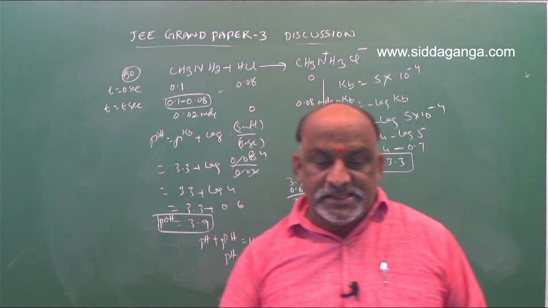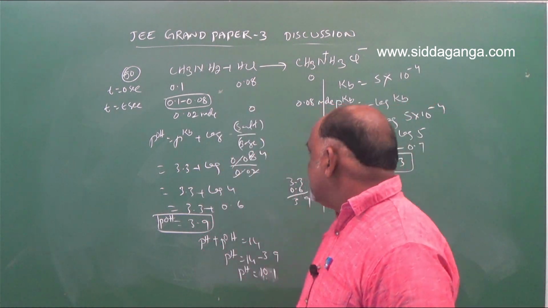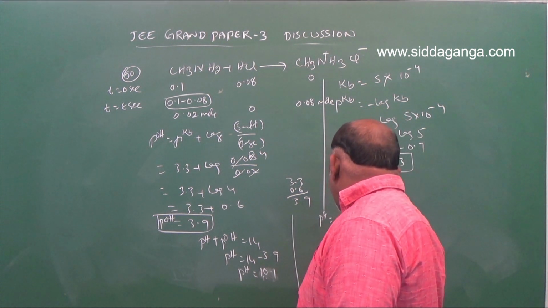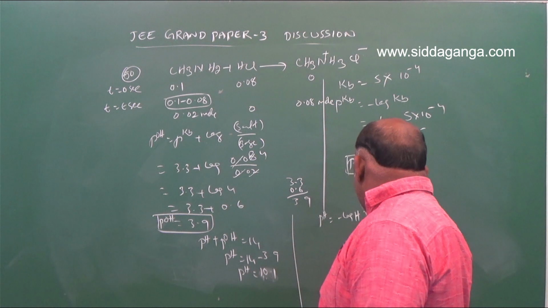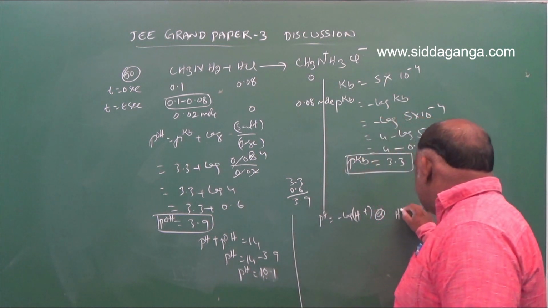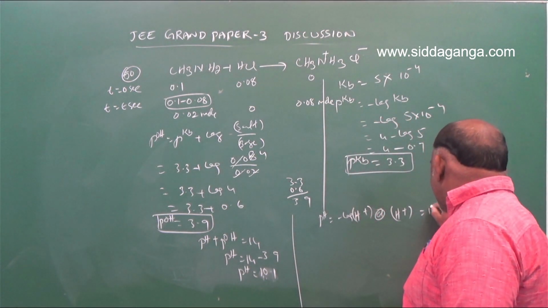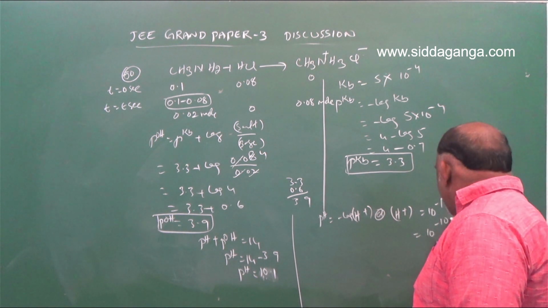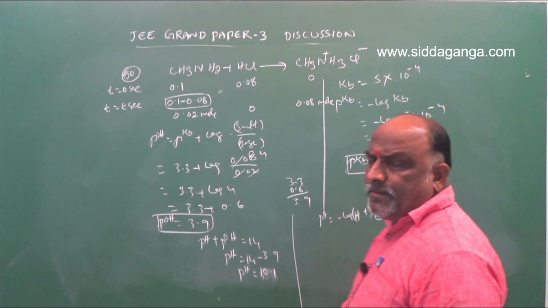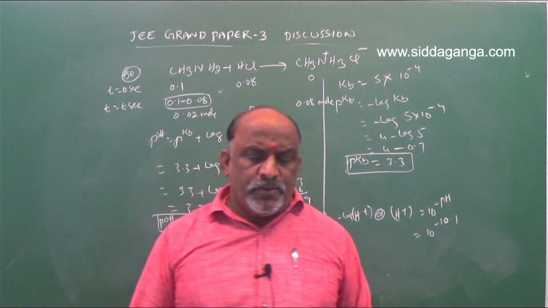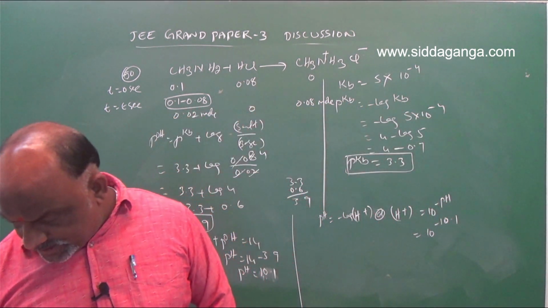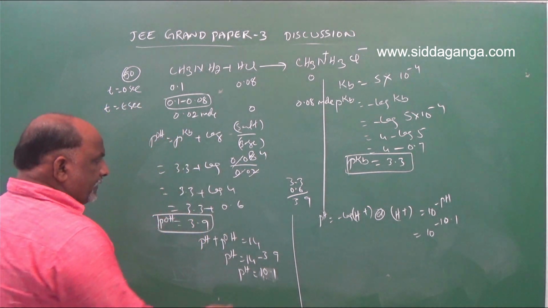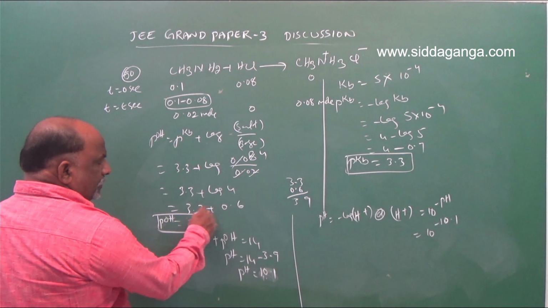What is X? The concentration of H plus. So again we go with pH is equal to minus log H plus, or H plus concentration is equal to 10 power minus pH. That is equal to 10 power minus 10.1. Exactly, we should substitute to get the exact value.